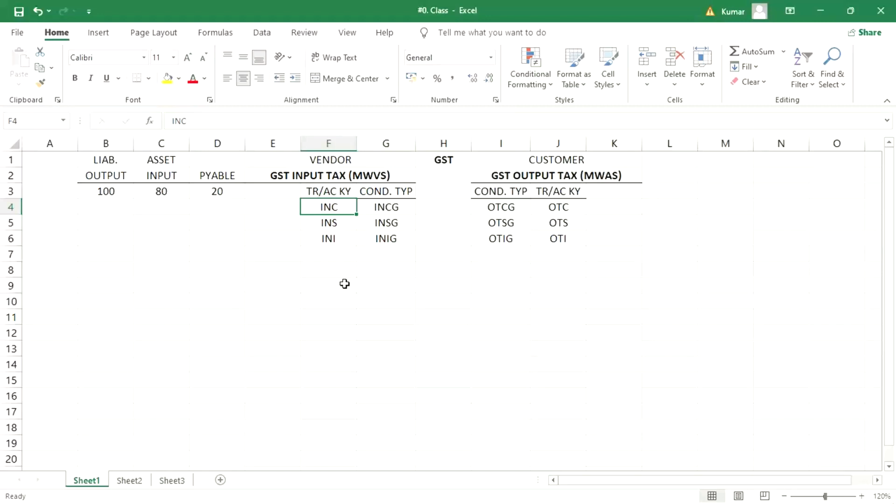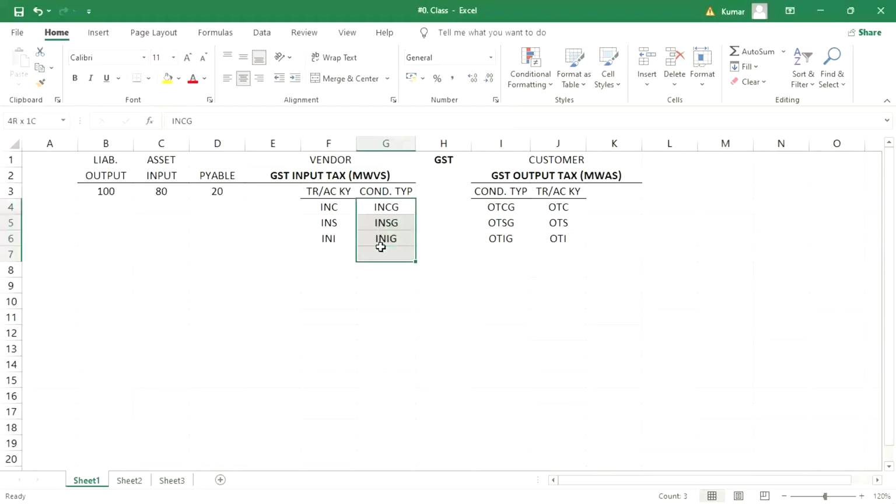So look at here, guys. We have already created 6 condition types. Whenever the transactions are going to be posted, the client will say that CGST, SGST, IGST, whatever amounts are there, are supposed to be posted to a separate GL. And not only CGST, SGST, IGST, even at input and output level also segregation is required.